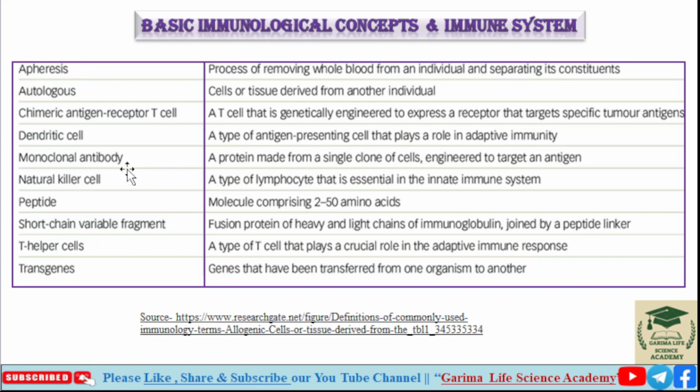Next is monoclonal antibody. Monoclonal antibody is a protein made from a single clone of cells, engineered to target an antigen. So it is made from a single clone of cells and engineered to target a particular antigen. It is known as monoclonal antibody. Monoclonal antibodies are produced from hybridoma technology.